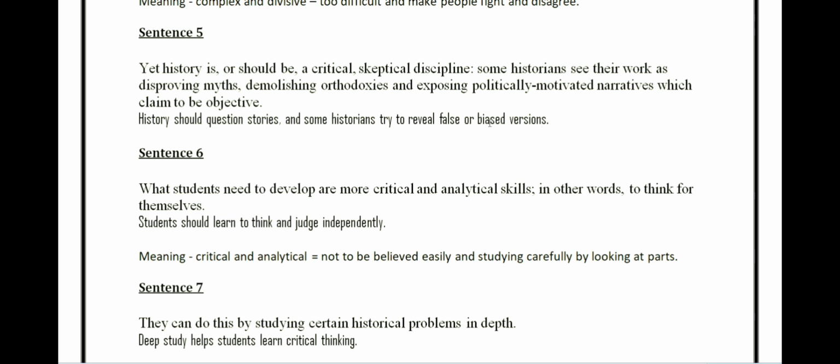Biased is partial to some persons, some kings, some places. So there is a partial version coming up. There is a false version coming up. Sentence 6. What students need to develop are more critical and analytical skills.